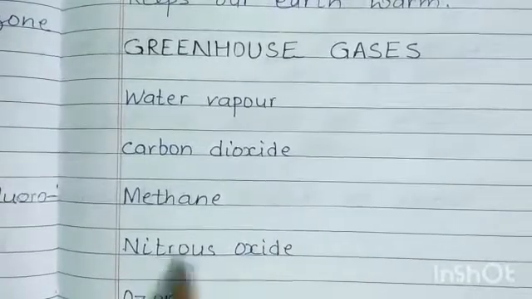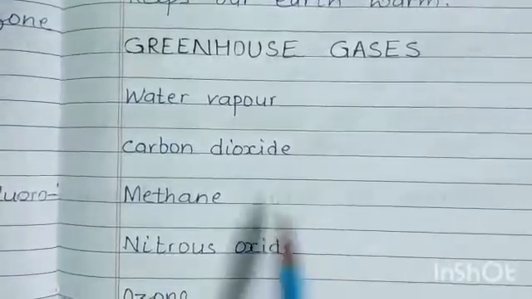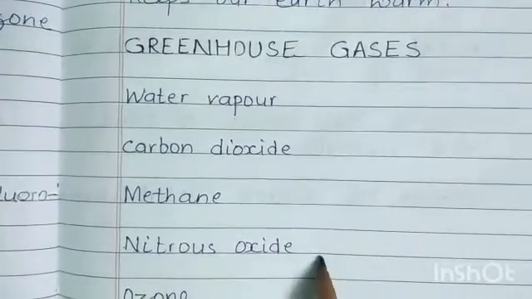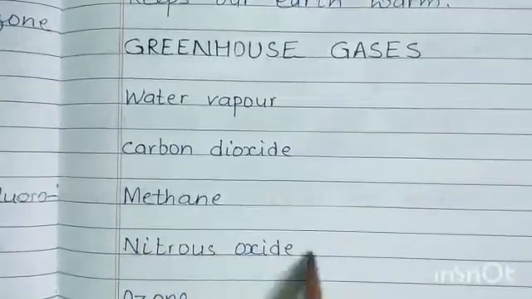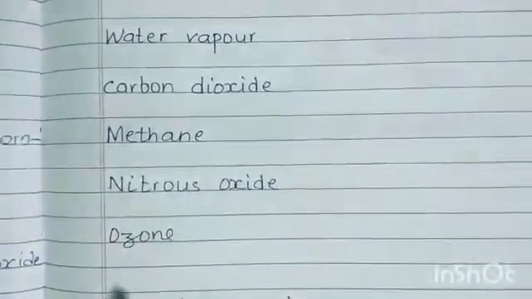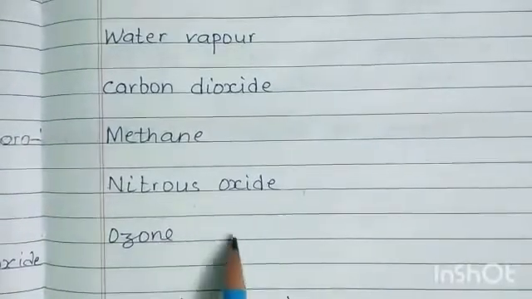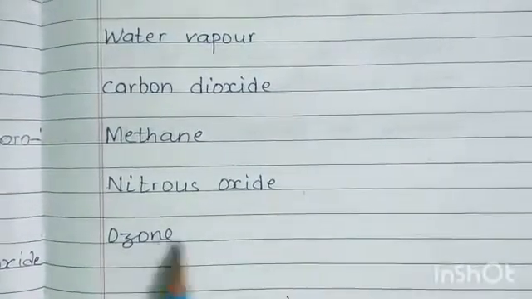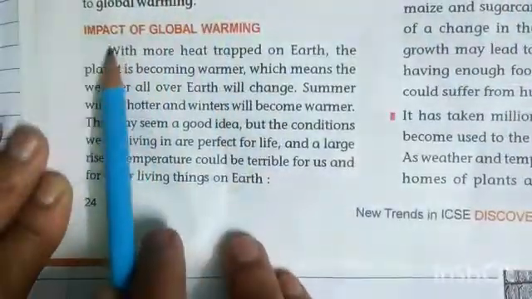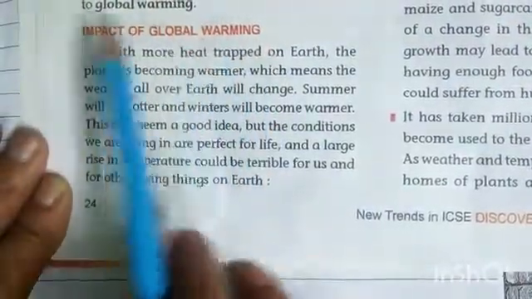Third one, nitrous oxide. It is produced when plants die and rot. At that time this gas is produced. And the last one is ozone. Ozone occurs naturally in the atmosphere. Now your next topic is the impact of global warming.